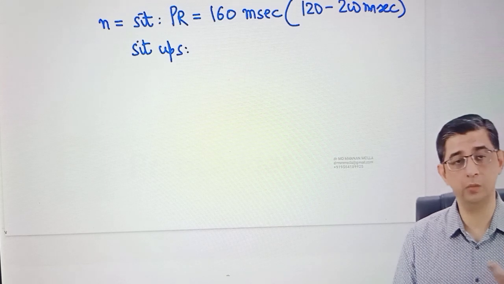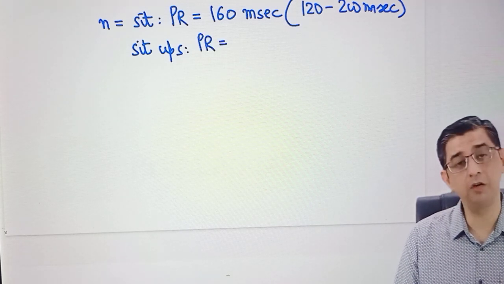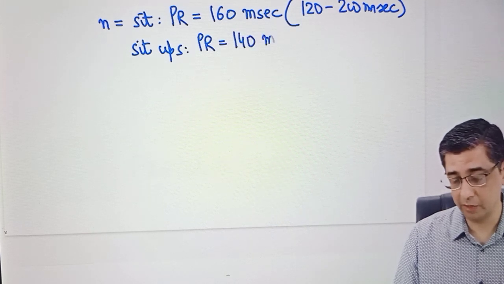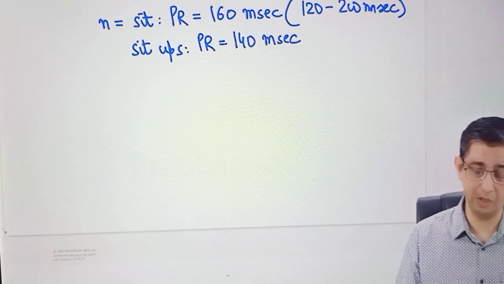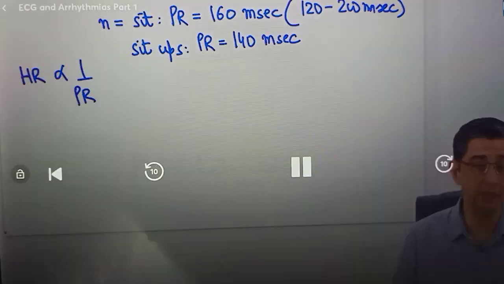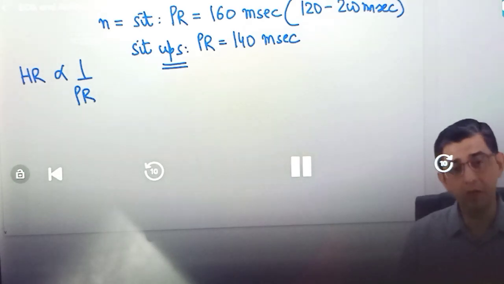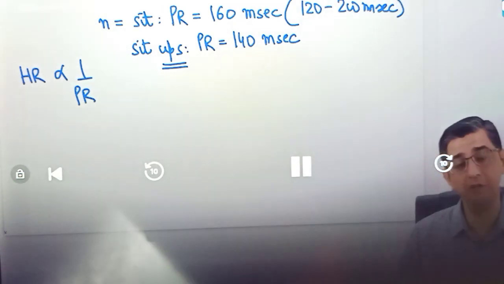When you do sit-ups, your heart will have to work more, so your heart rate will increase. And when your heart rate increases, the PR interval will become relatively lesser. So my point is that our PR interval is not constant; it tends to change with the heart rate. I've already explained this concept earlier by saying heart rate is inversely related to PR interval. Any kind of physical activity that you do, like sit-ups, push-ups, planks, whatever, the PR interval will become relatively lesser. So in you and me, the PR interval will vary with exercise.